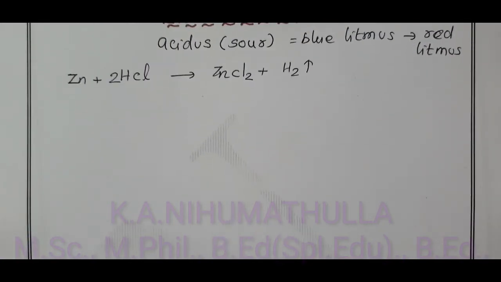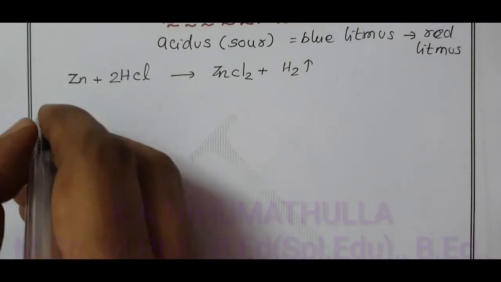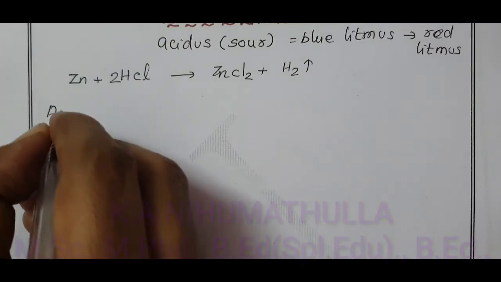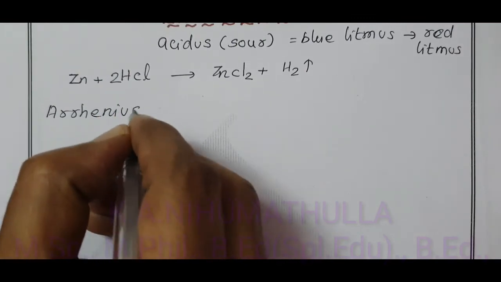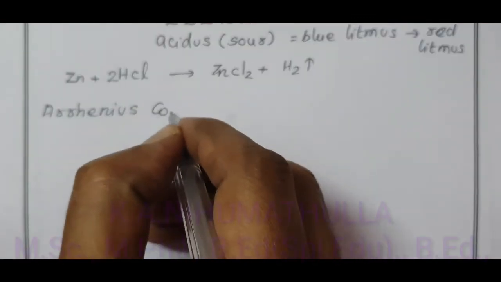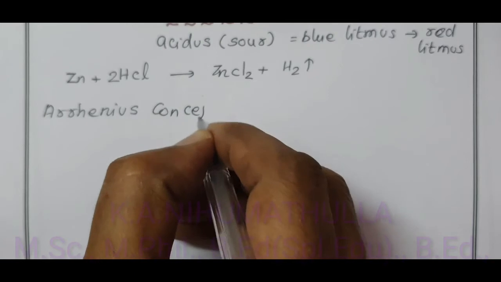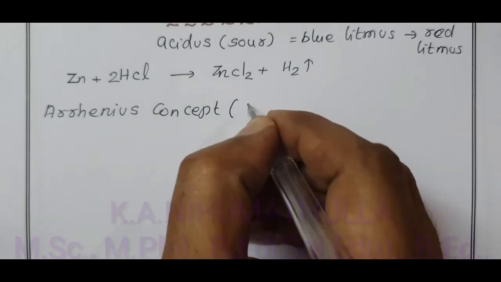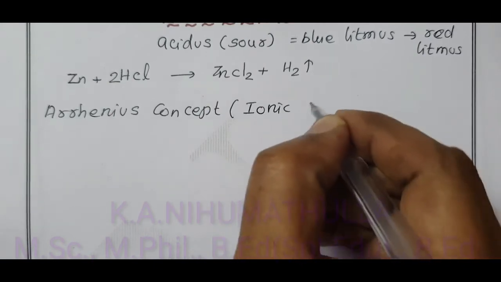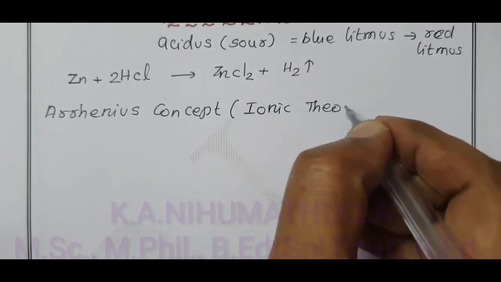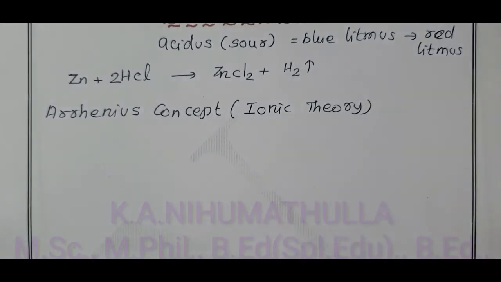Now, we are going to discuss the Arrhenius concept. This Arrhenius concept is also called the ionic theory. Arrhenius used to explain everything based on ions.